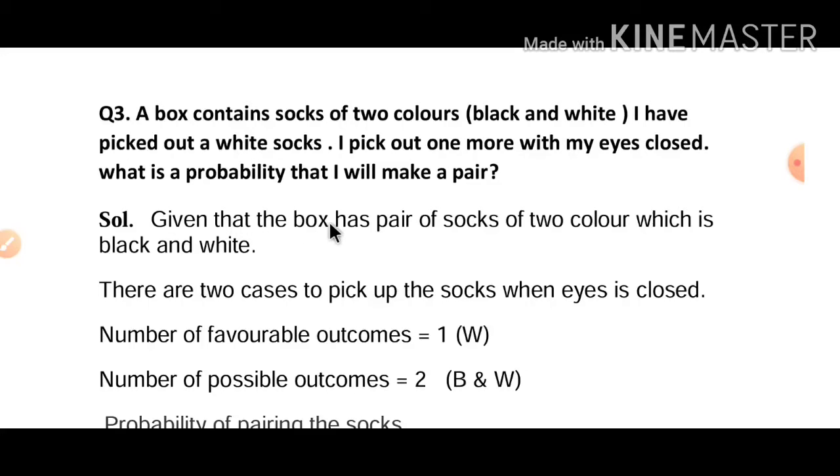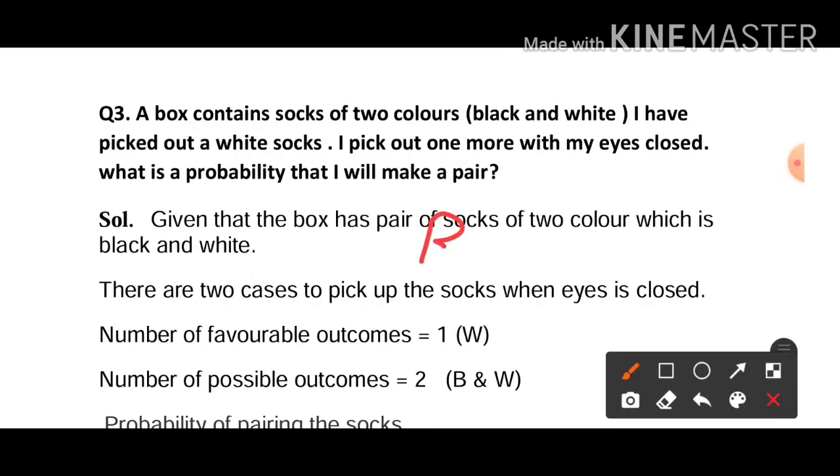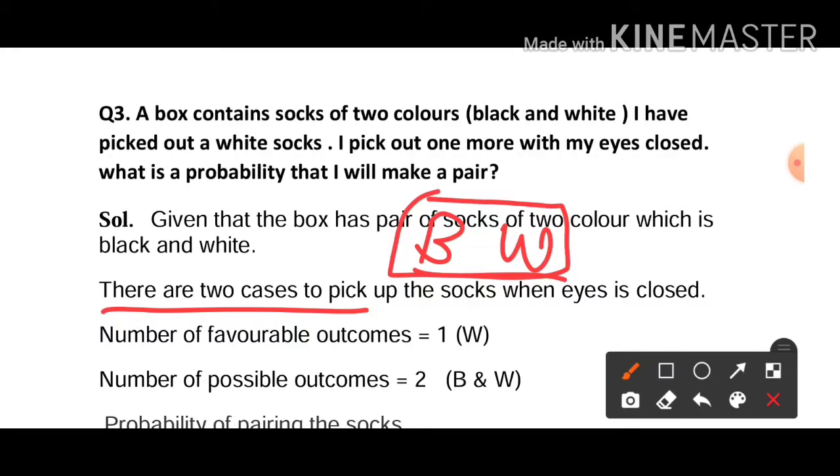So given that the box has socks of 2 colors, black and white, only 2 are there. One is of black color and the second one is of white color. So there are 2 cases. How many cases are there? 2 cases. One is black, second is white.